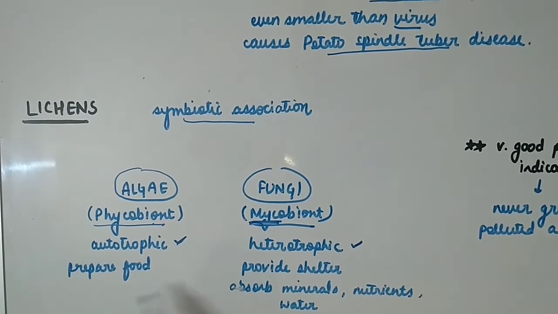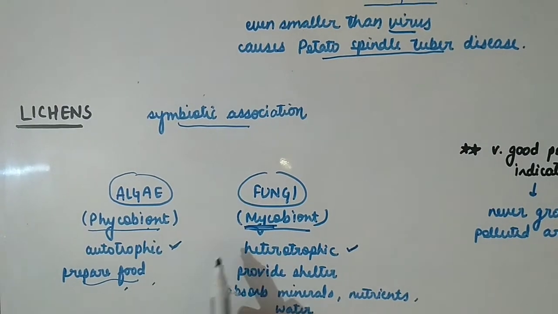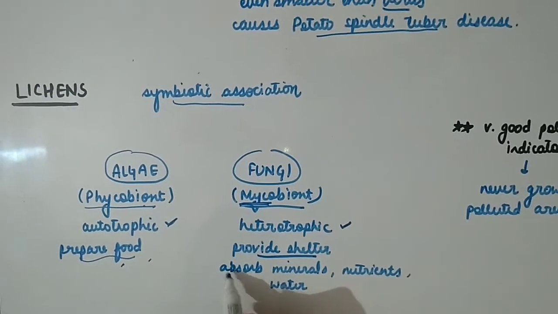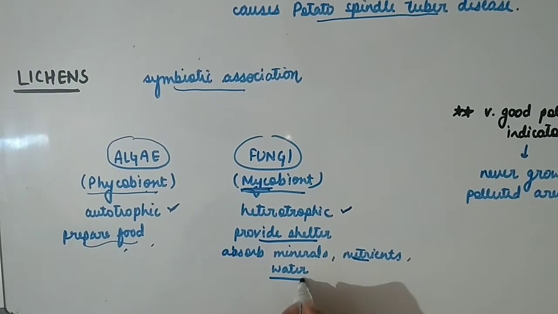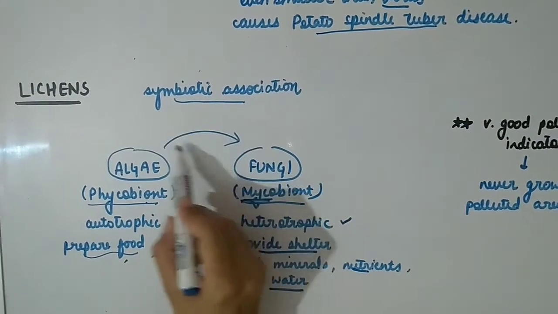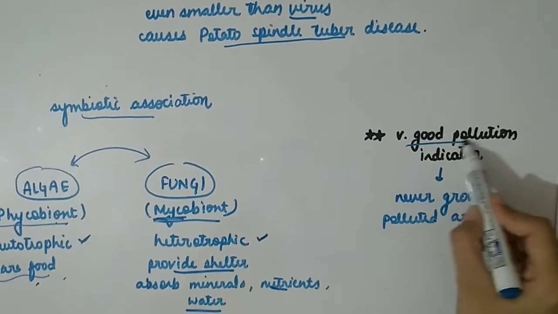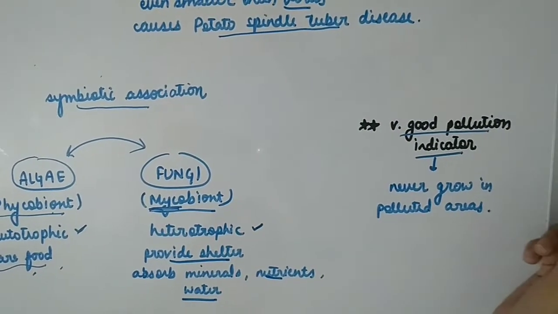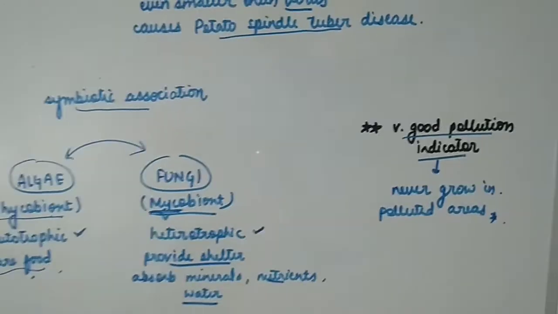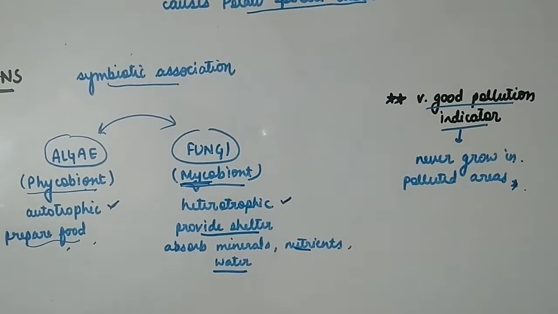In this association, algae prepare food for themselves and for the fungi, while fungi provide shelter and absorb minerals, nutrients and water for their partner also. So they both live in a symbiotic association. Lichens are very good pollution indicators, that is, they never grow in polluted areas. So this was about part 1 of the biological classification chapter.